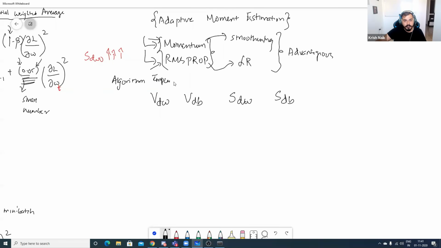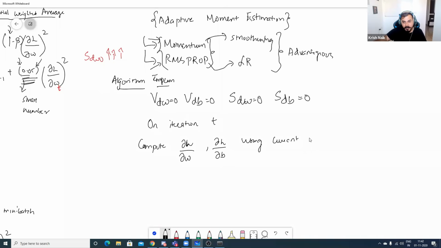Algorithm implementation. Initially, all these values will be 0 before we start the iteration. Then we start on iteration t. On iteration t, what do we compute? First of all, we have to compute derivative of loss with respect to W, and derivative of loss with respect to bias, using the current mini batch.